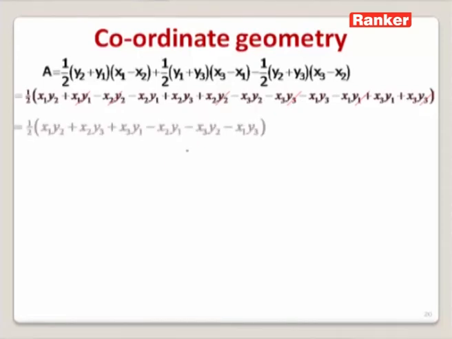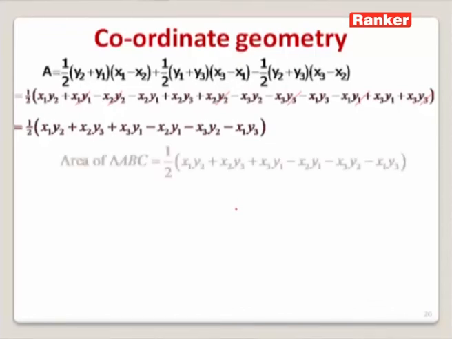Then we are left with half of x1 y2 plus x2 y3 plus x3 y1 minus x2 y1 minus x3 y2 minus x1 y3. This is the formula to find the area of a triangle when three vertices of the triangle are given to us. Let us try to remember this formula in a more technical way.